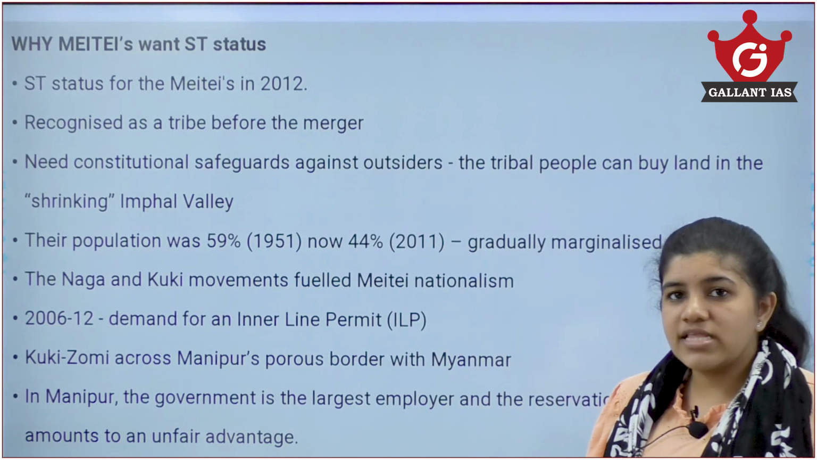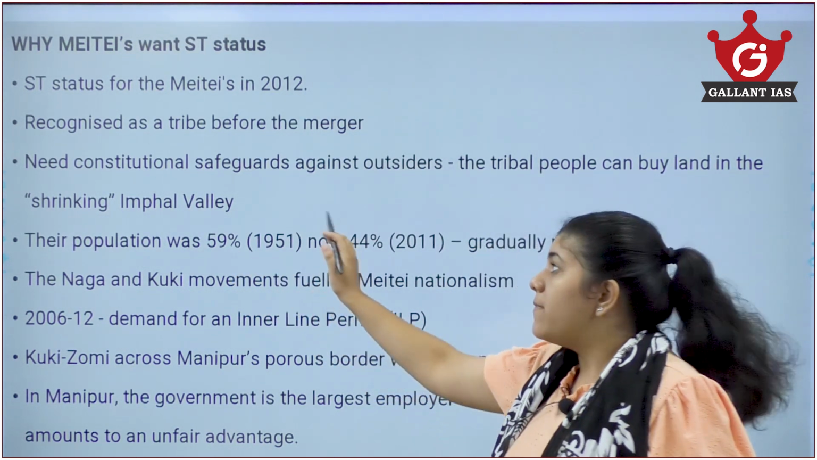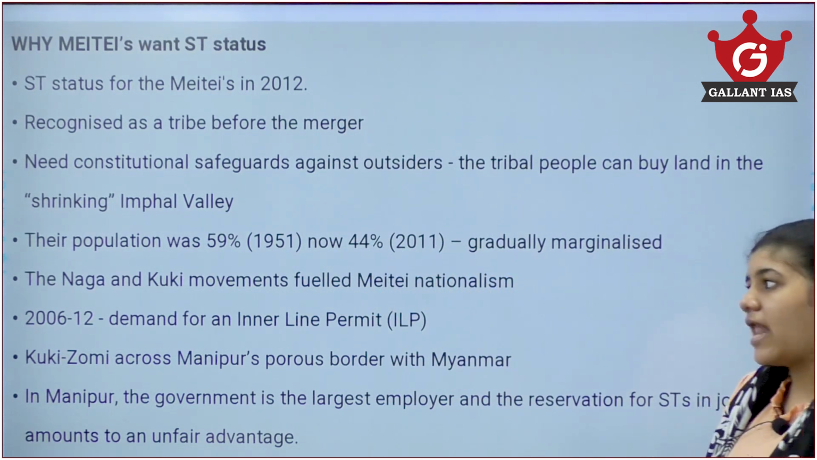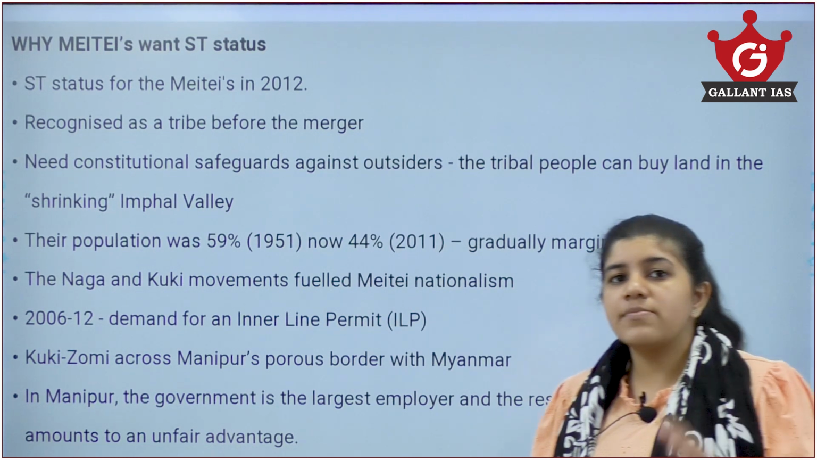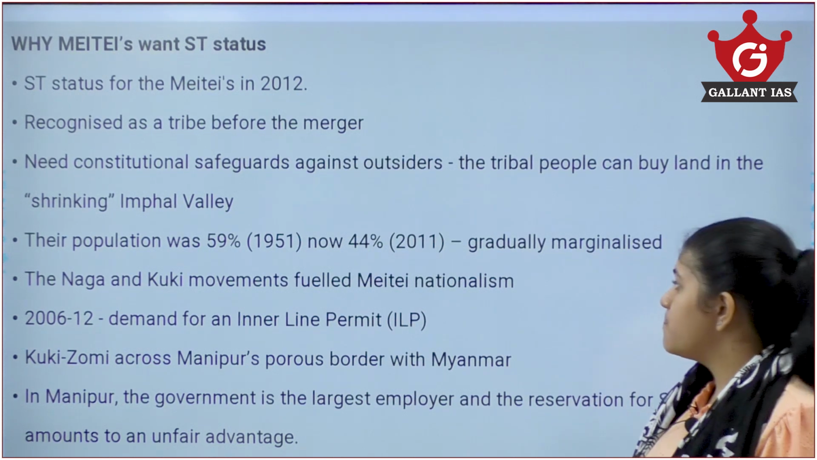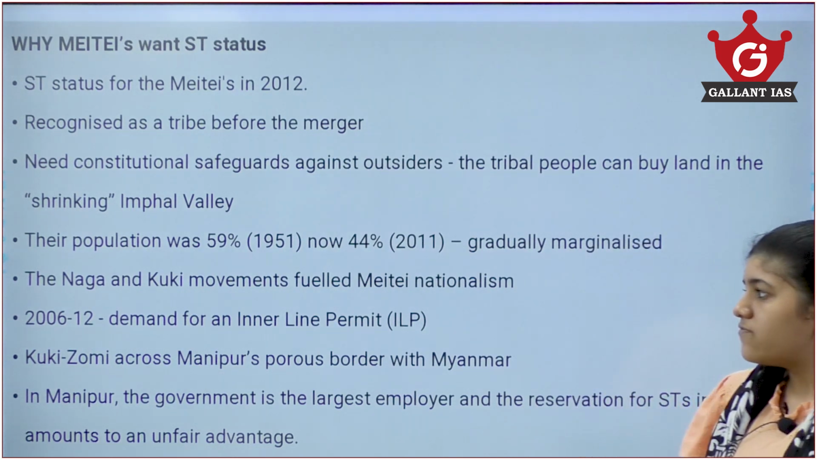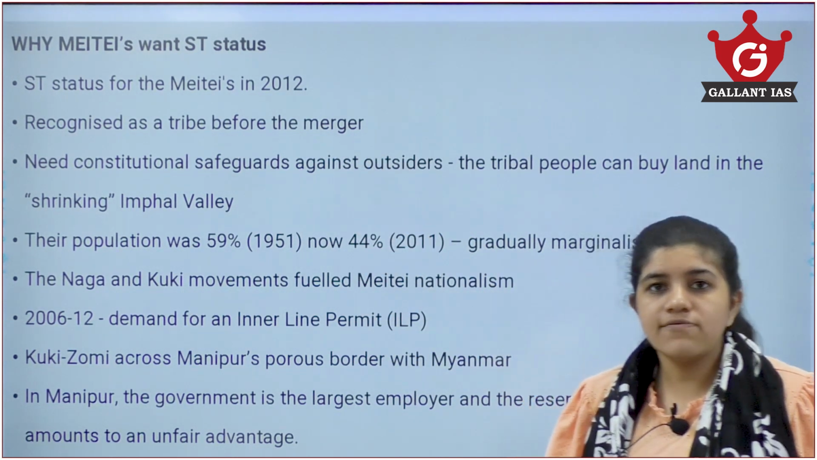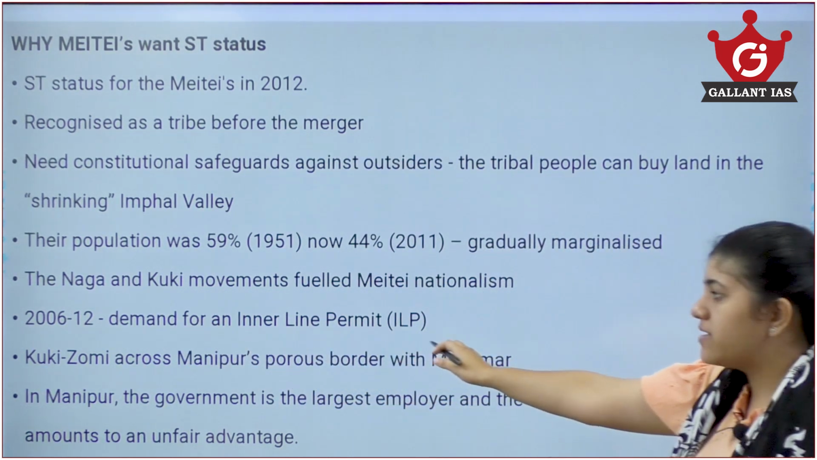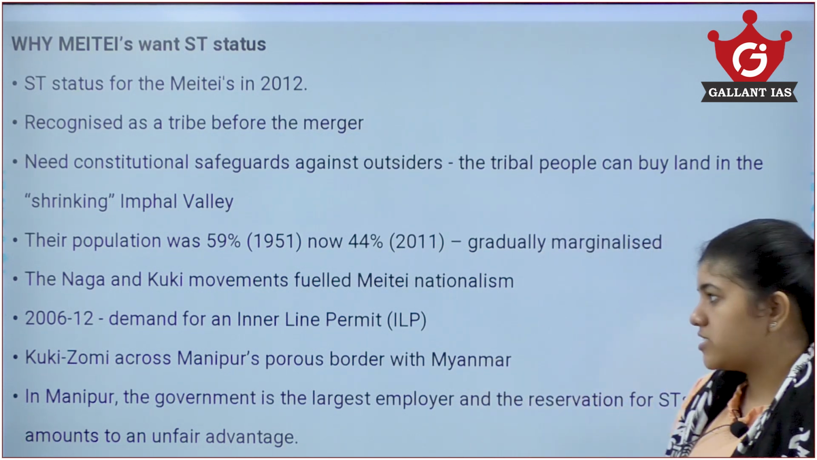Also, the population of Meiteis has been gradually declining. It was about 59% in the 1951 census, but it has gradually declined to about 44% as per the 2011 census. Now they are becoming marginalized in their own dominant area, and they are losing all their ancestral lands. And this has fueled a lot of Meitei nationalism as well. From 2012, they started demanding scheduled tribe status, and in 2006 to 12 they demanded an inner line permit to avoid the entry of other foreigners or other tribals in here as well.